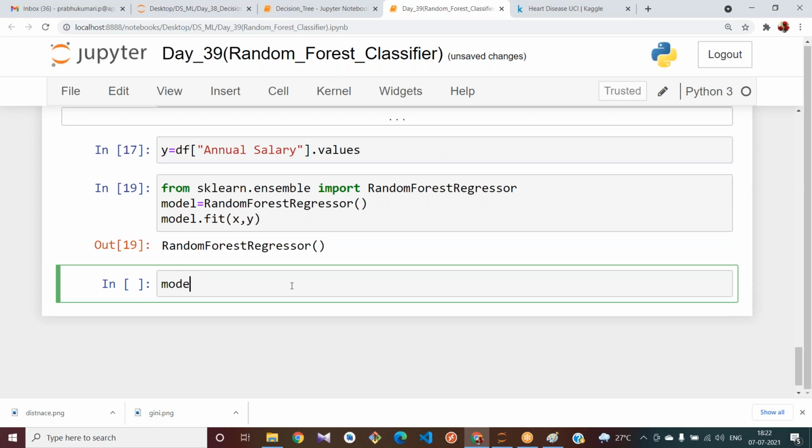Now try to predict with your data: model.predict of x. I'm storing it in y_predict.